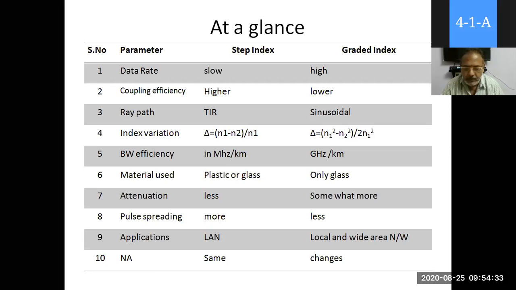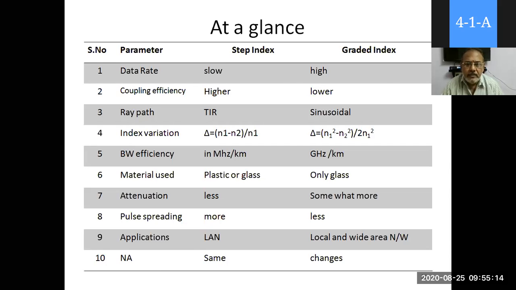Now the ray path. Just now we discussed total internal reflection in the step index, and the sinusoidal path in the graded index. And index variation, just as numericals, please check it. And bandwidth efficiency is also very, very important; we have to discuss more on this bandwidth. Then material used, that is manufacturing. We have a small topic on it in the next unit, so we'll discuss the materials and manufacturing techniques in one class. It is very simple.